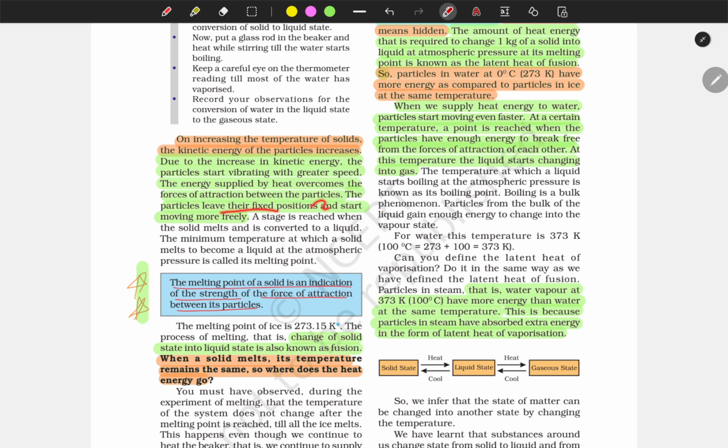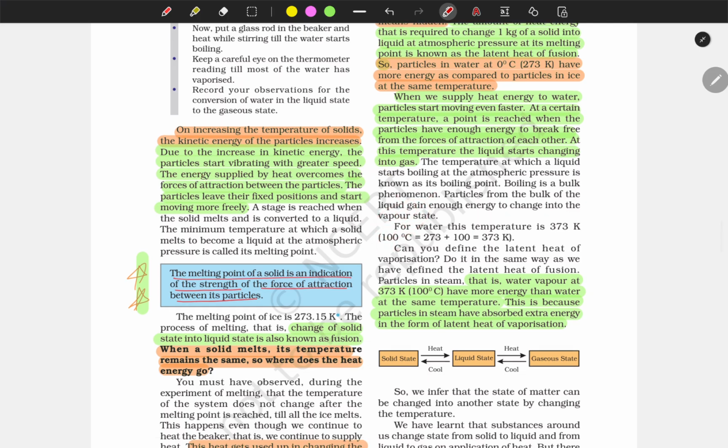So when we heat anything, we are giving energy to the particles, and they first overcome the force of attraction between the particles, and their kinetic energy also increases. And then, as the kinetic energy increases, they start moving randomly.